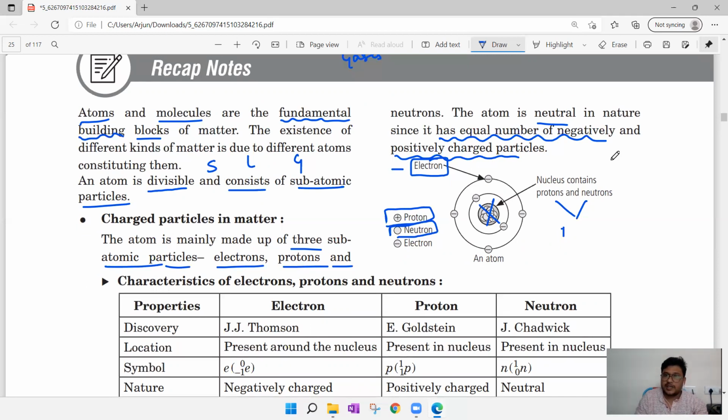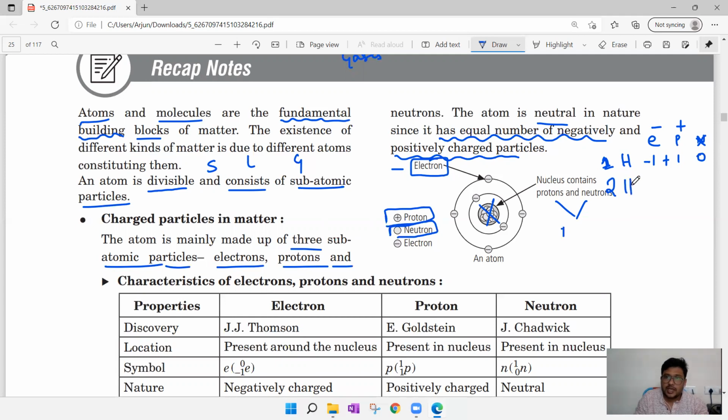For example, if I take hydrogen, atomic number 1, what is the meaning of atomic number 1? That is quite simple. In hydrogen there will be electrons and protons. Anyhow, neutrons are 0 because of neutral charge, so leave this one. Electrons are negatively charged, protons are positively charged. Atomic number 1, hydrogen, represents 1 electron and 1 proton. Electron means minus charge, proton means plus charge. Minus 1 plus 1 is equal to 0.